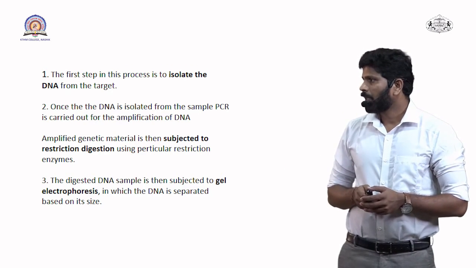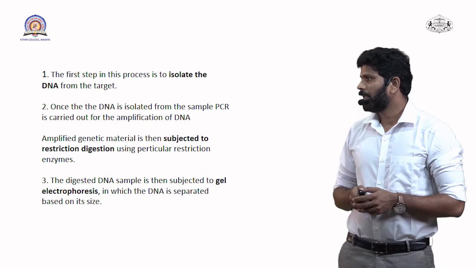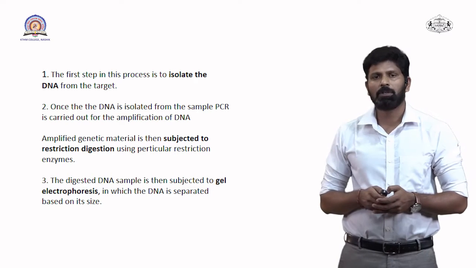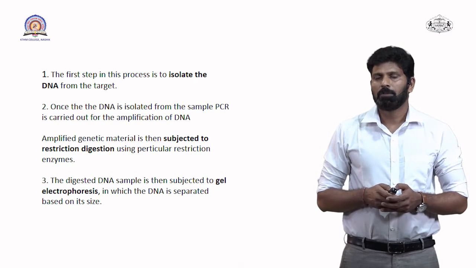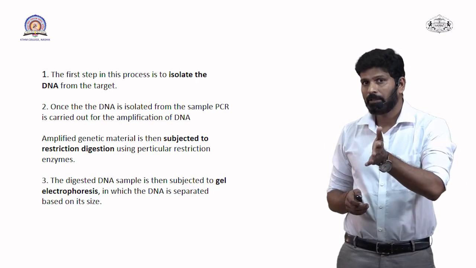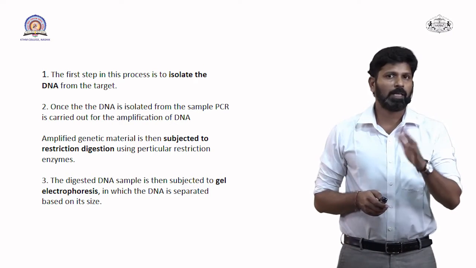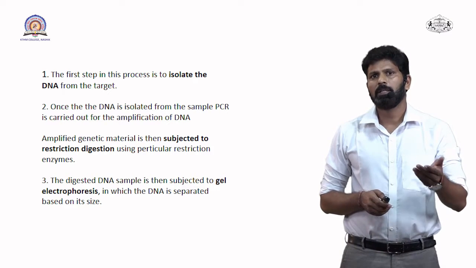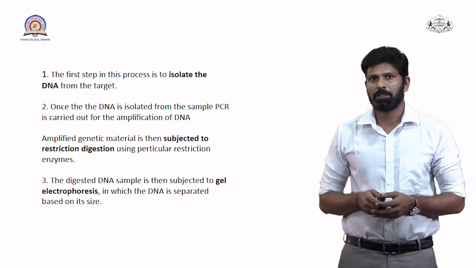Third, the amplified genetic material is subjected to restriction digestion using a particular restriction enzyme. When we isolate DNA, we subject it to PCR for amplification, and after amplification we have to subject that DNA to digestion.